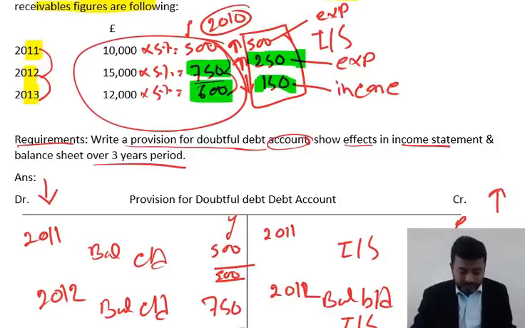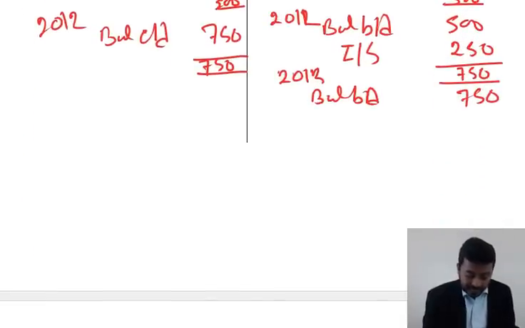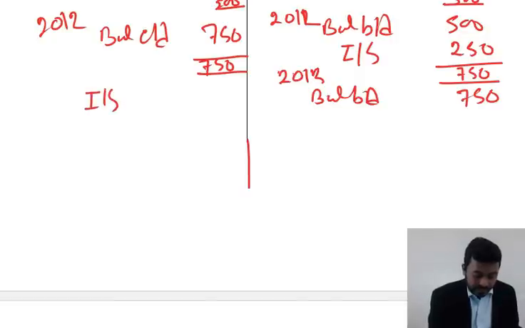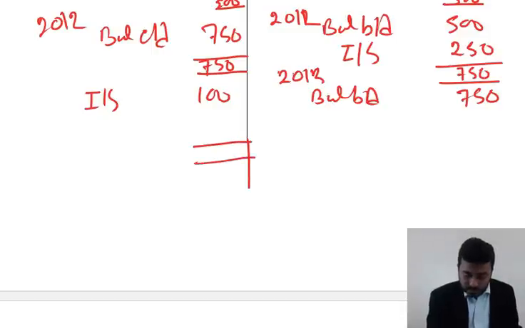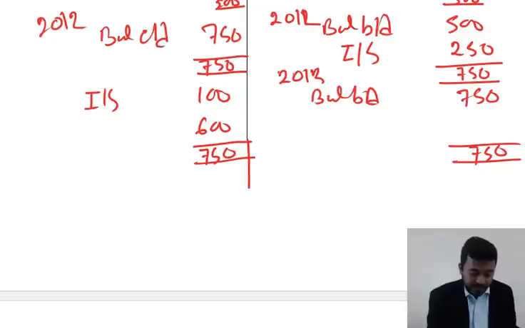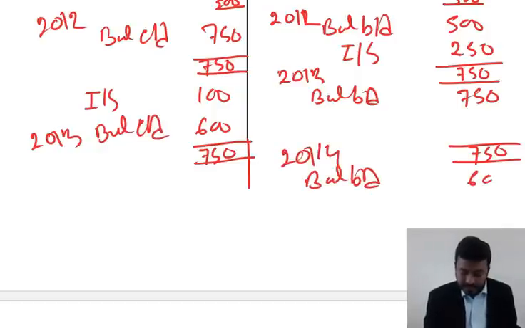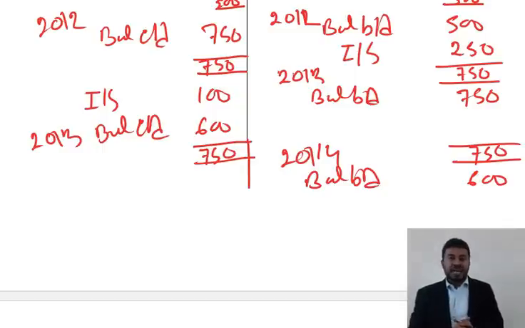So we'll take this figure 150. If it is a decrease and it's a credit account, it's on the debit side, making it lower. 150. Nothing to take. You do add up, check which side is bigger. Your credit side, 750. You write both sides. Take a 150. 600 is your remaining figure for 2013. That's your balance CD. 2014, it becomes your balance BD. 600. That's how you do your T account.